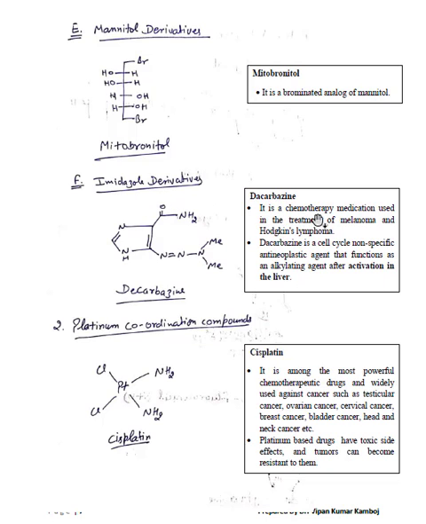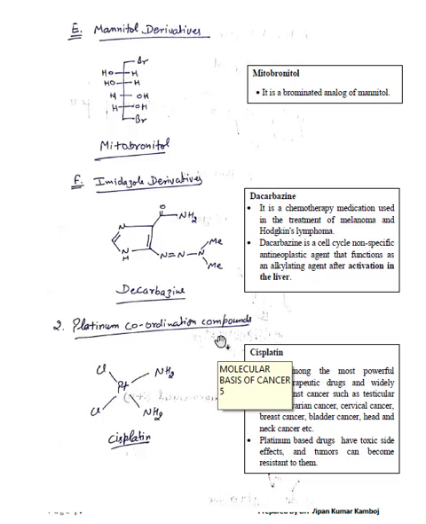It is a chemotherapeutic medication used in the treatment of melanoma and Hodgkin's lymphoma. Dacarbazine is a cell cycle non-specific antineoplastic agent that functions as an alkylating agent after activation in the liver. That means before pharmacological action, it gets activated in the liver.